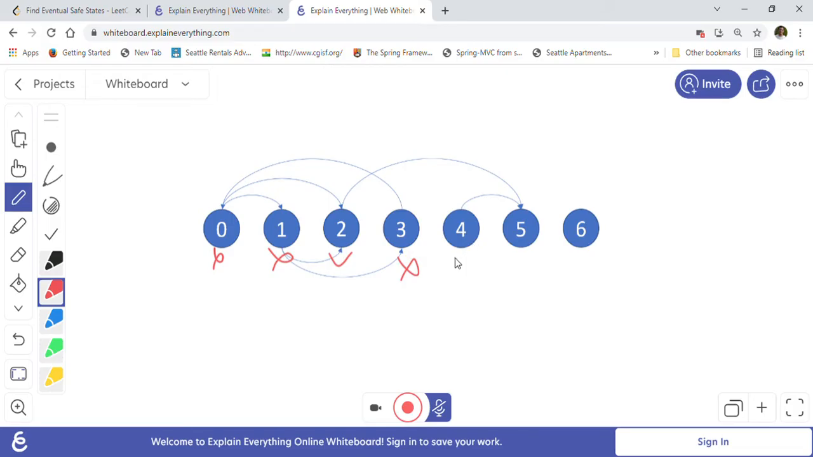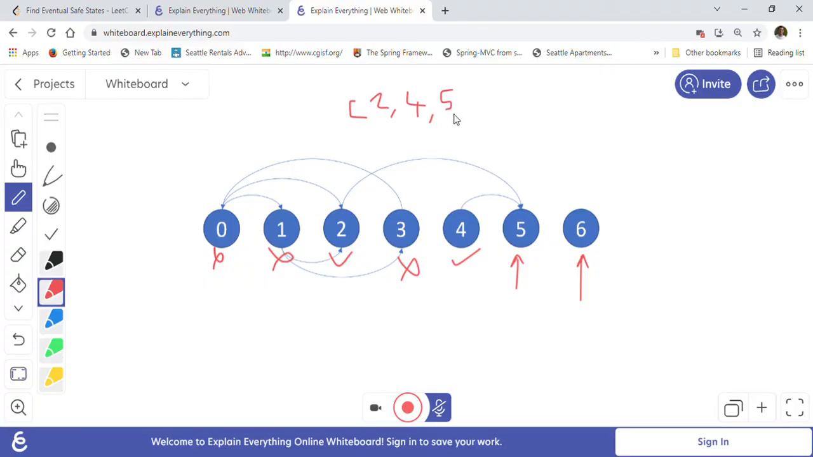4 is also a safe node, right? Because from 4 to 5 there is an edge, and 5 is a terminal node. And 5 and 6 are also safe nodes, because those two are terminal nodes anyway. So we can count them as safe nodes. So the total safe nodes in this example are 2, 4, 5 and 6, right?